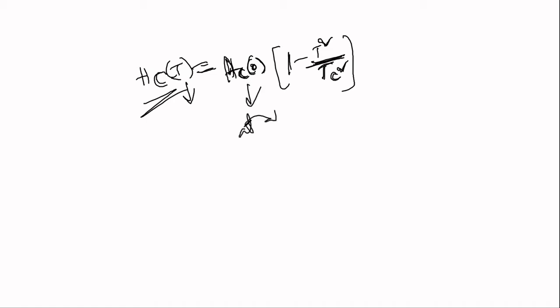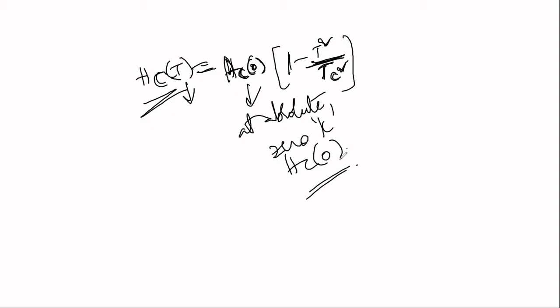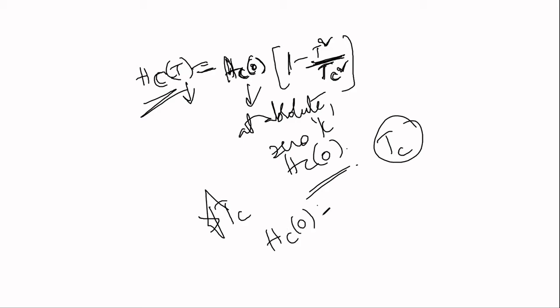At absolute zero Kelvin, what is the applied magnetic field? The critical field is Hc of 0. And what is Tc? It is the critical temperature, right? If Tc is very high, then obviously Hc of 0 will also be high. Both are proportional to each other, right? Now let us do one small problem.